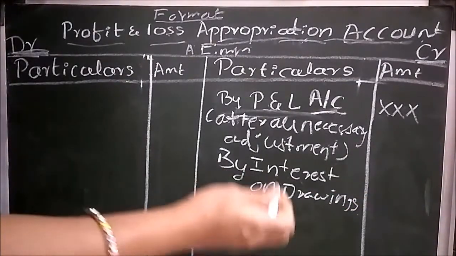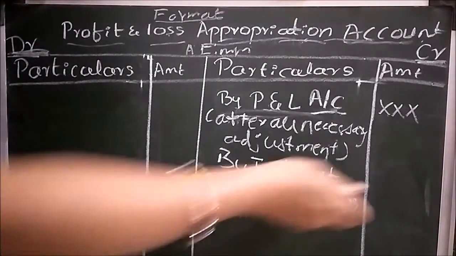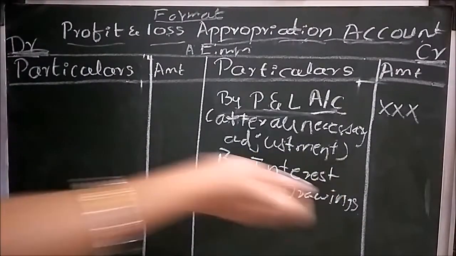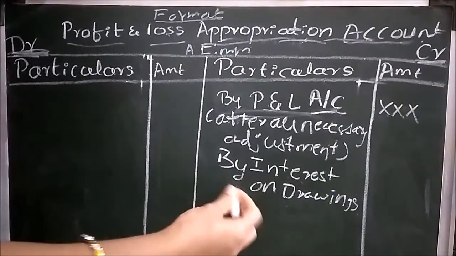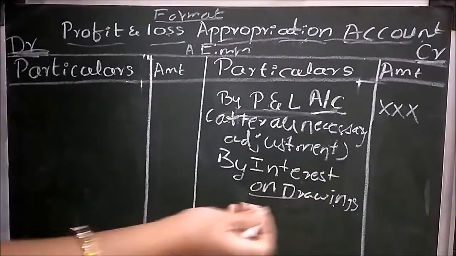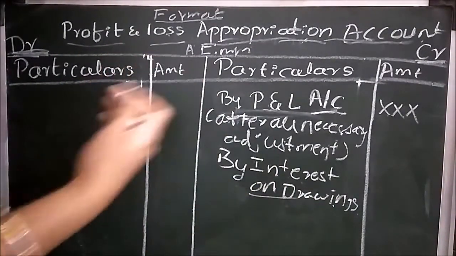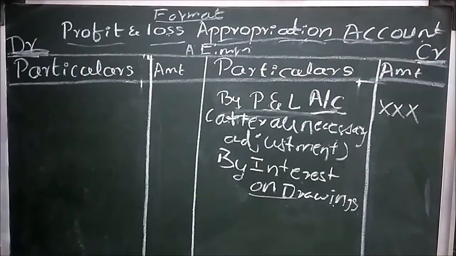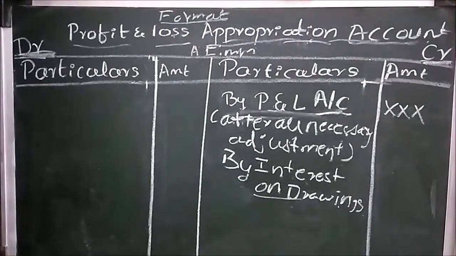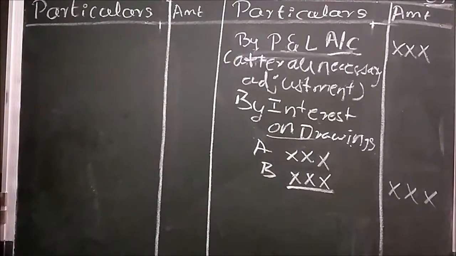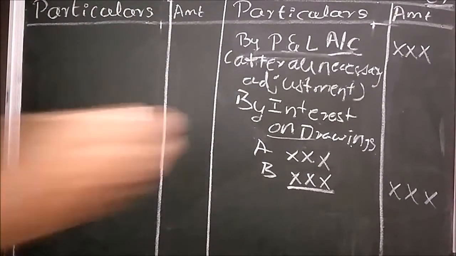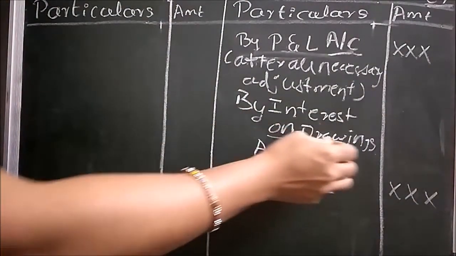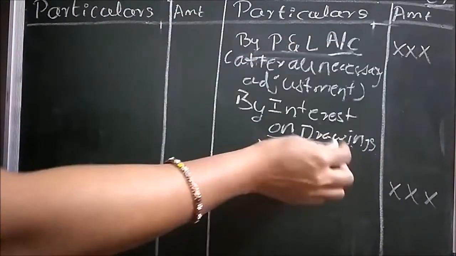Interest on drawings is a profit for the firm. Interest on drawings is profit for the company, so it comes on the credit side. How is it a benefit, an income for the company?